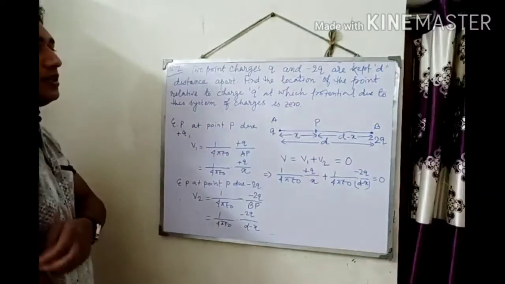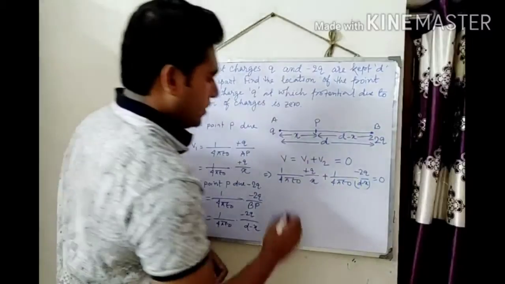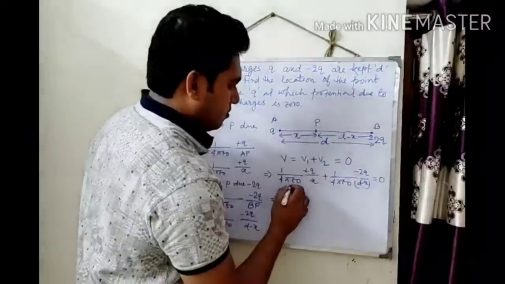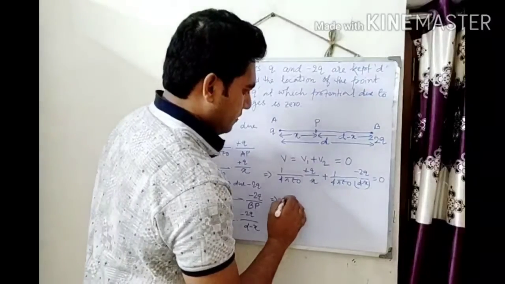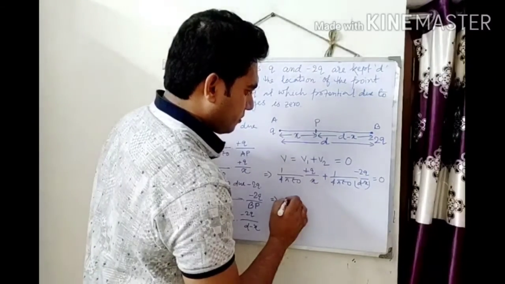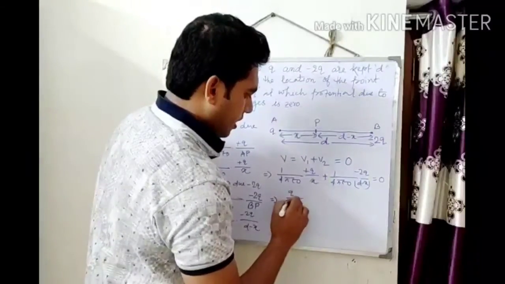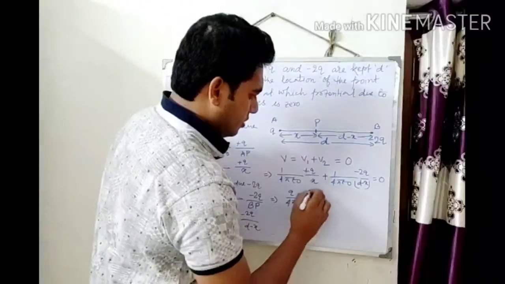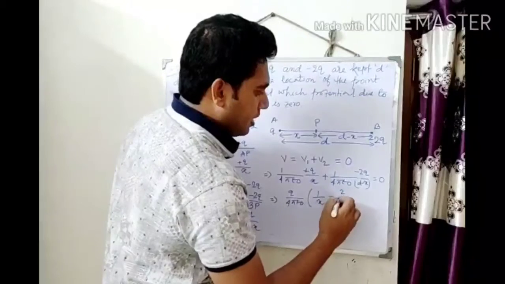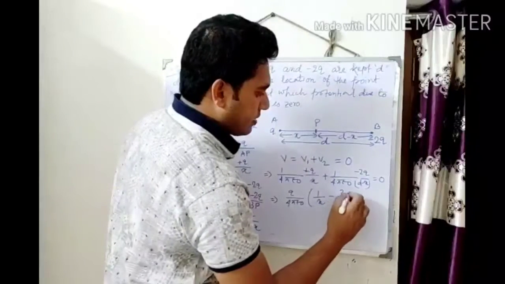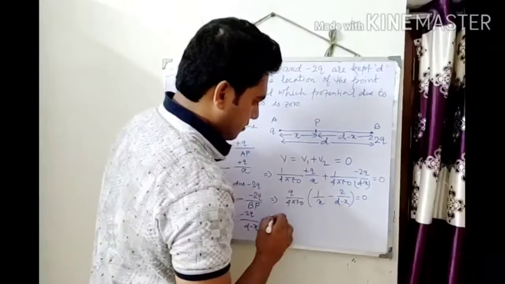Taking common, Q by 4 pi epsilon naught into 1 by x minus 2 by d minus x equal to 0.